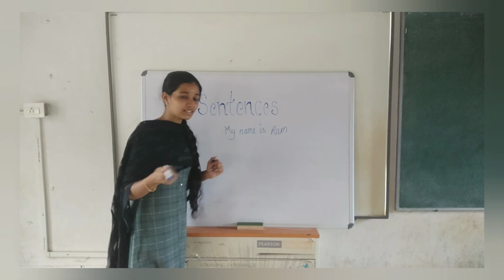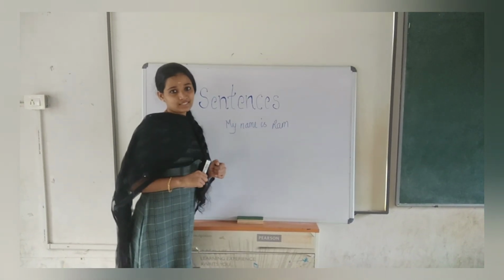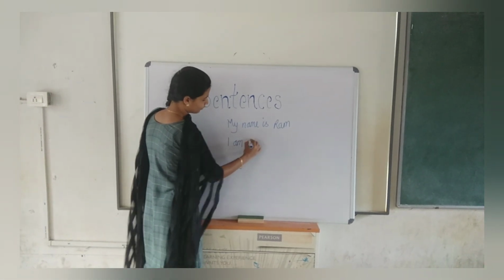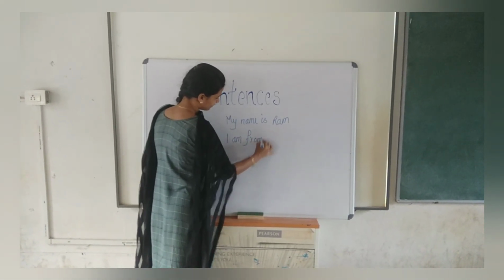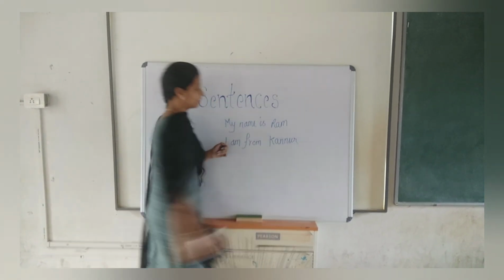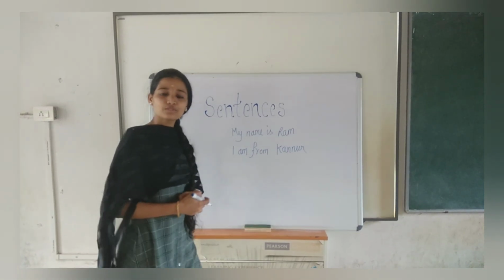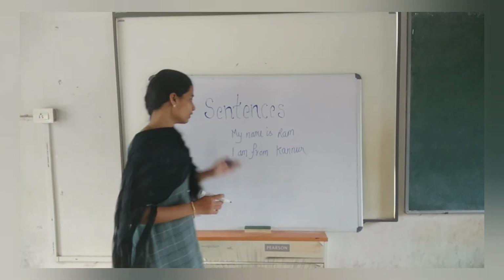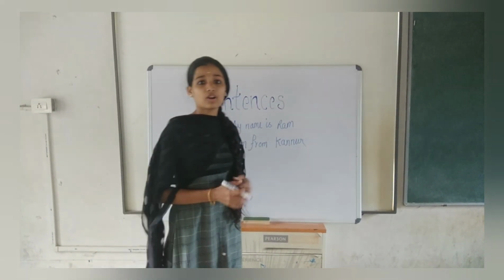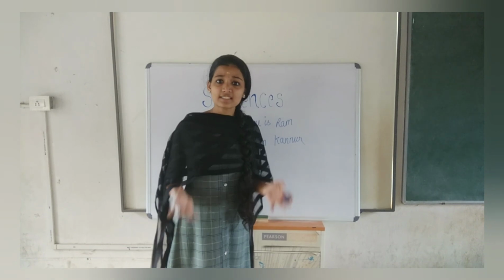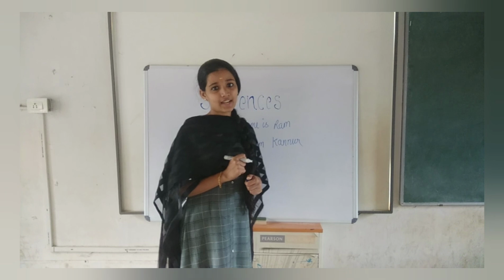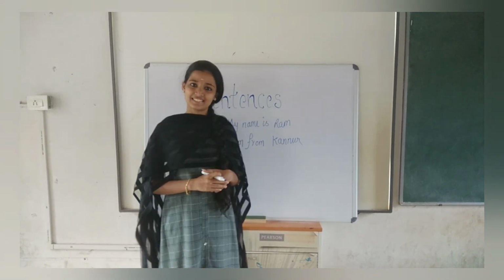And what was the next thing that you said in your self-introduction? I am from, right? I am from Kannur. This is another example for a sentence. So, my name is Ram, I am from Kannur, I like ice cream or I like biryani, whatever it is, those are all sentences. So, I think now you got an idea about what is a sentence.